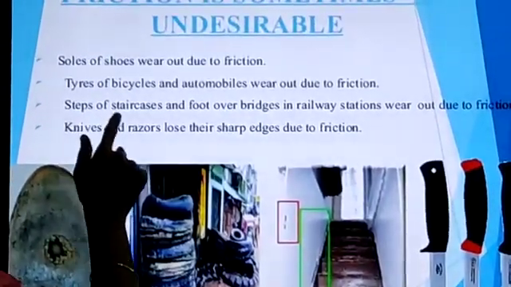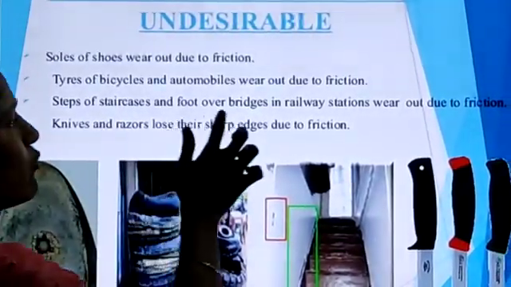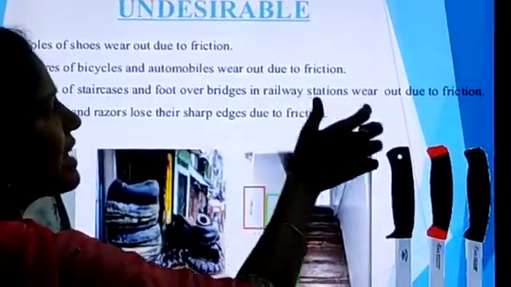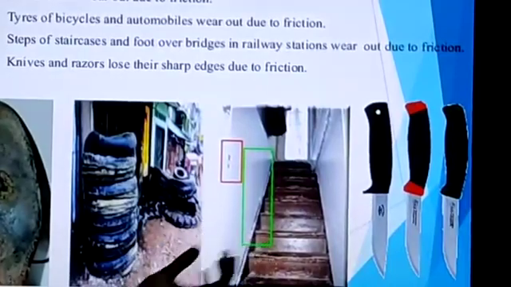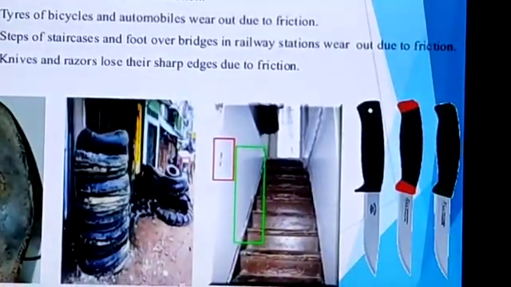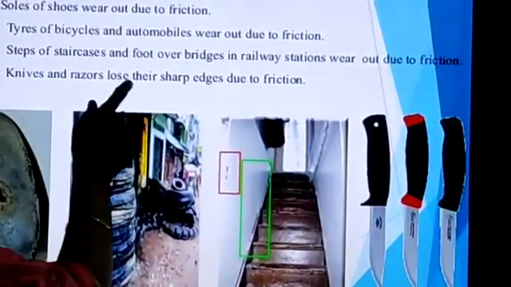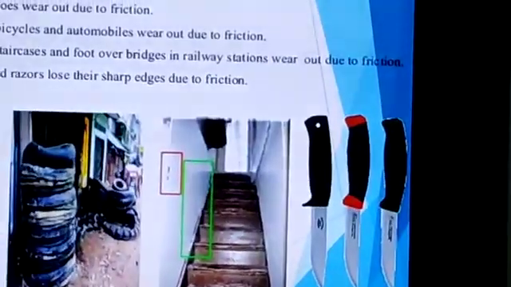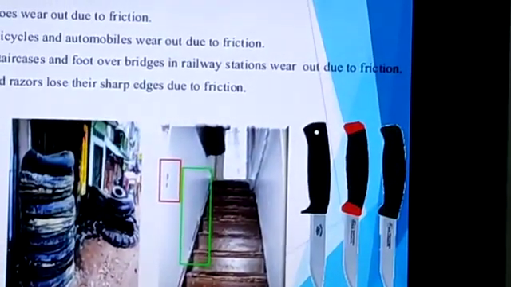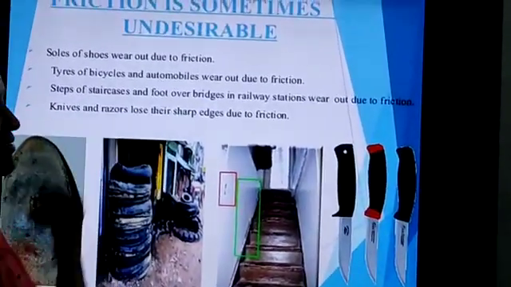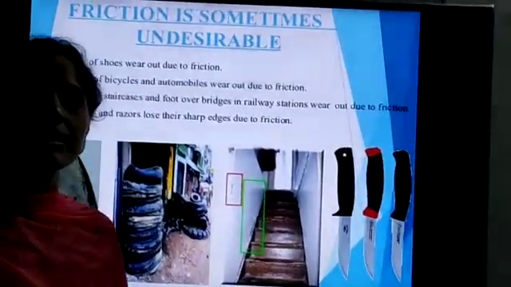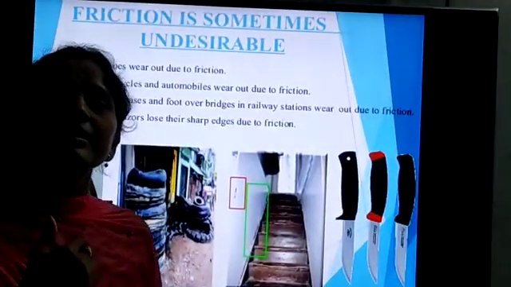And next one, steps of staircases and foot over bridges in railway stations wear out due to friction. See, this is also one of the examples. And one more thing, knives and razors lose their sharp edges due to friction.